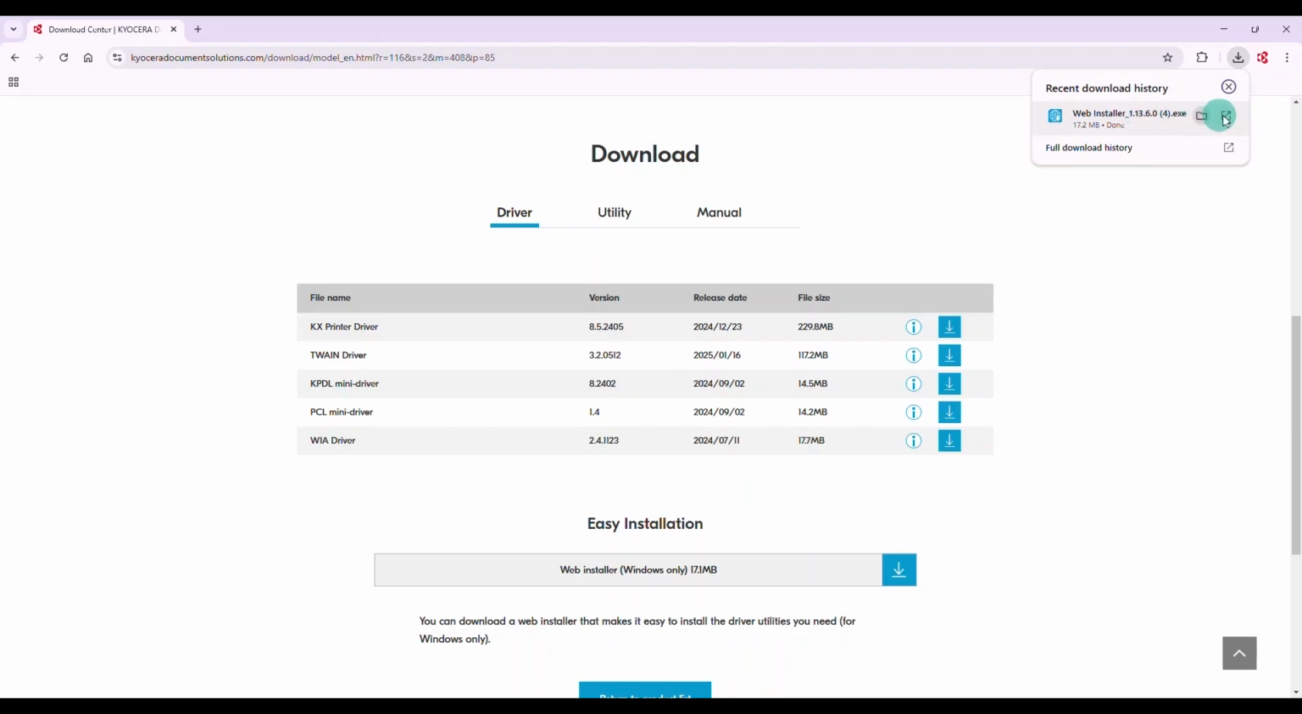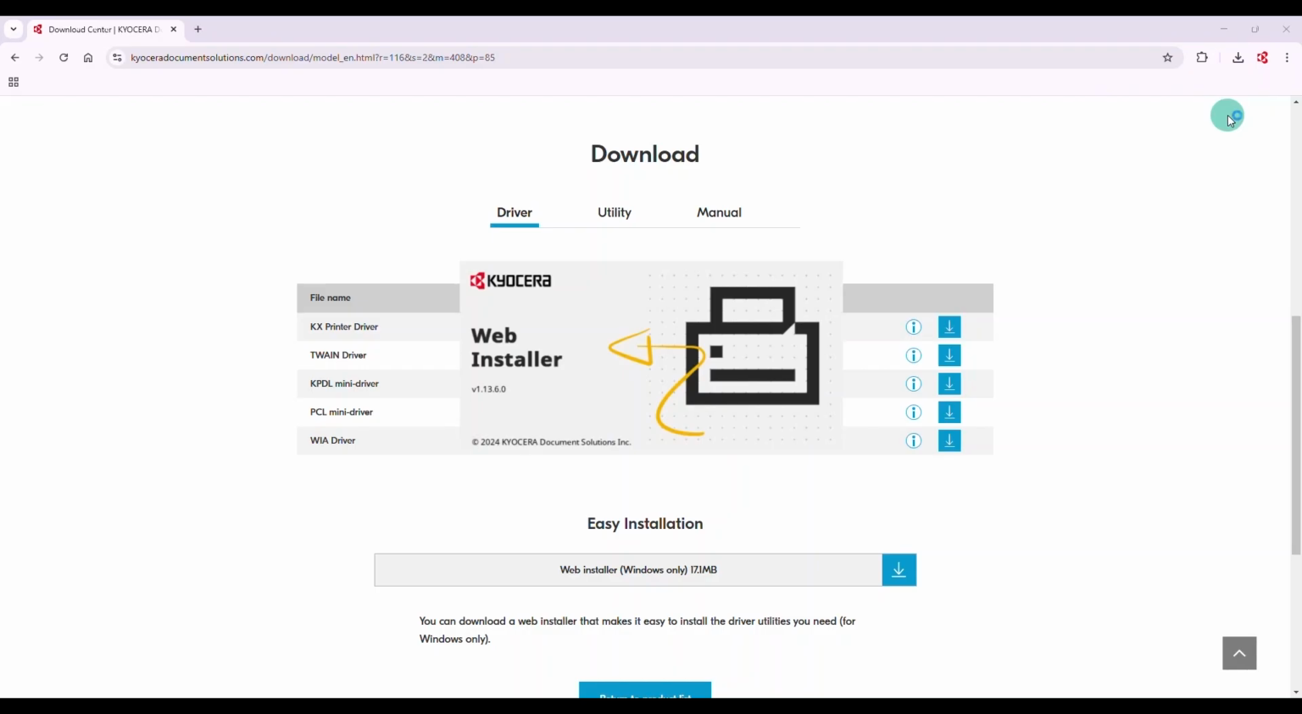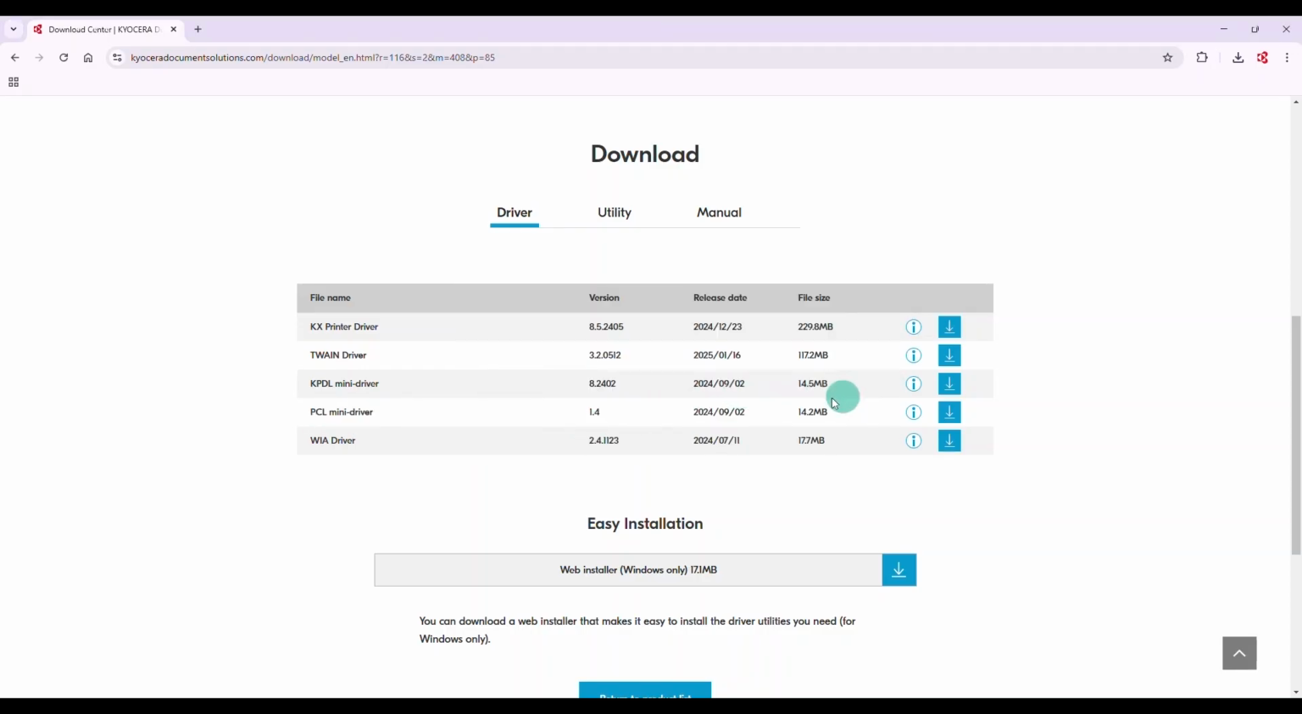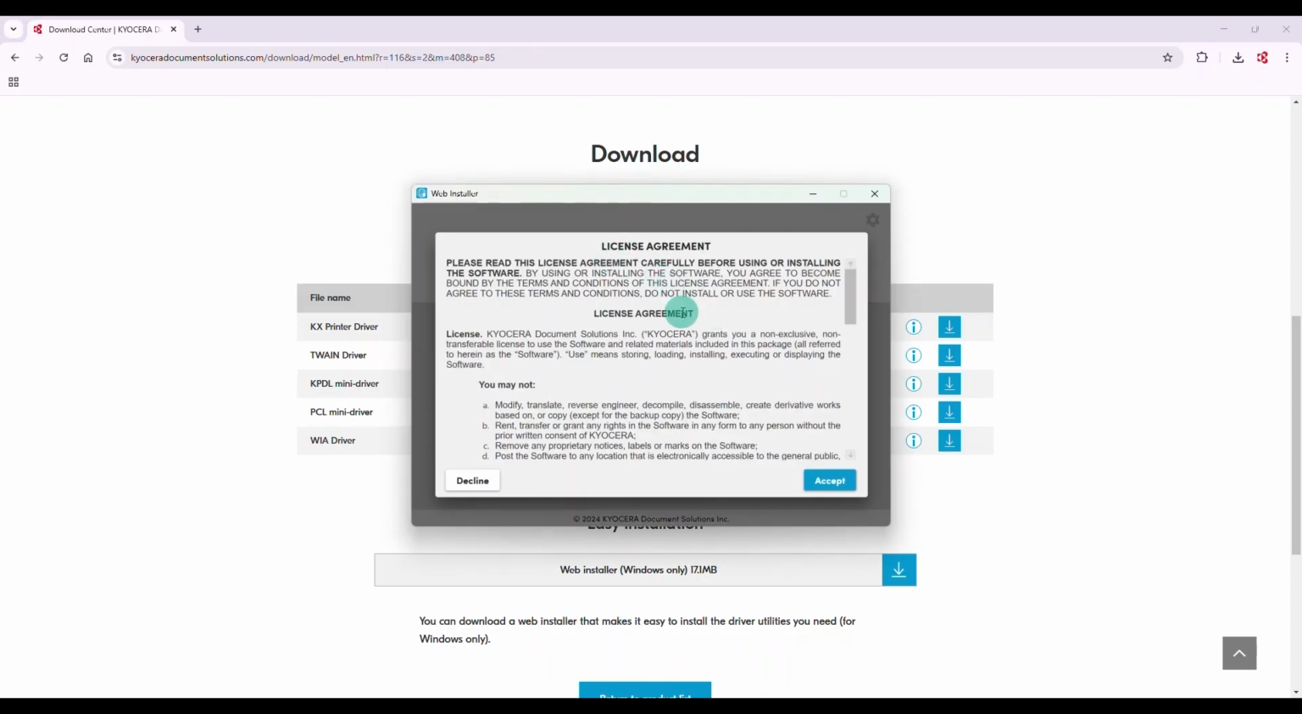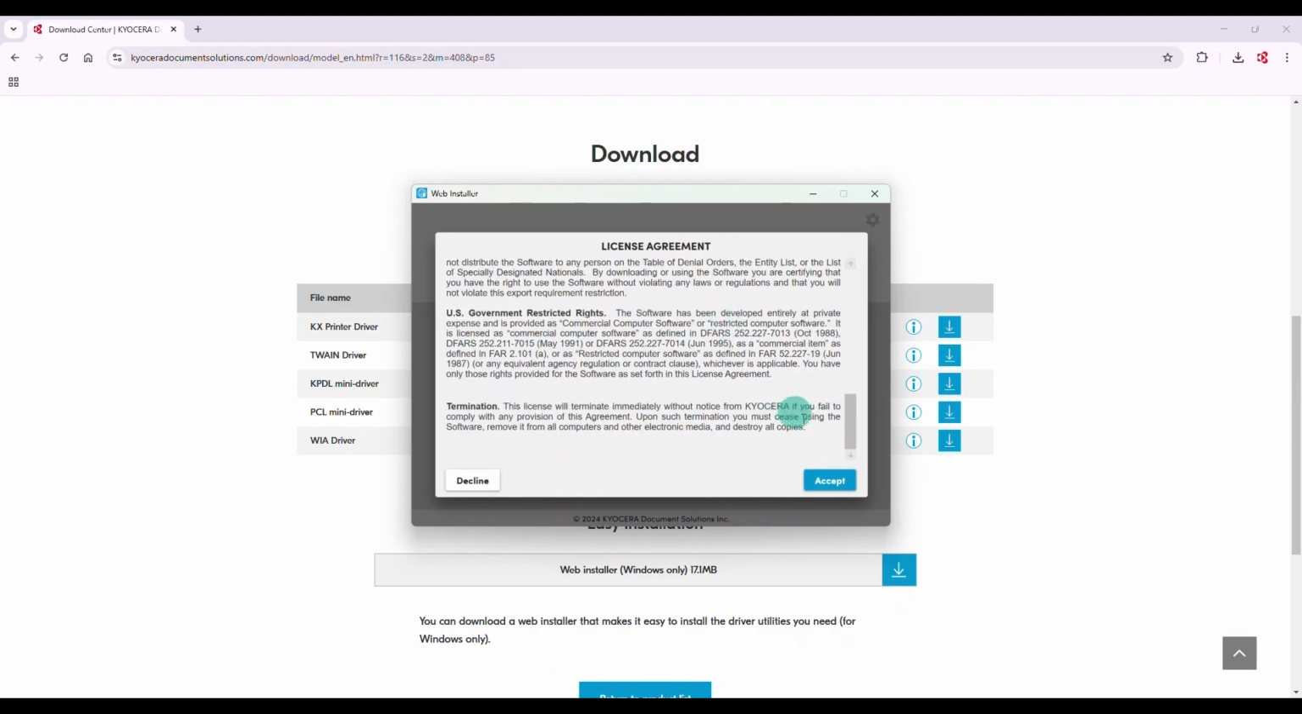Click on this webinstaller.exe file. The web installer will begin. If a User Account Control screen pops up to verify the document, select Yes. A license agreement will appear. Scroll down to read the agreement and click on Agree.